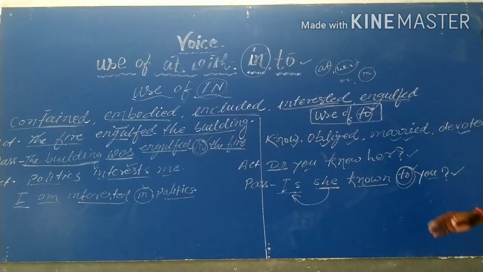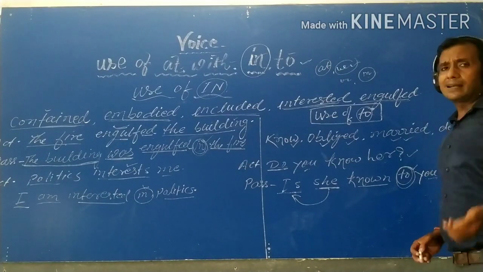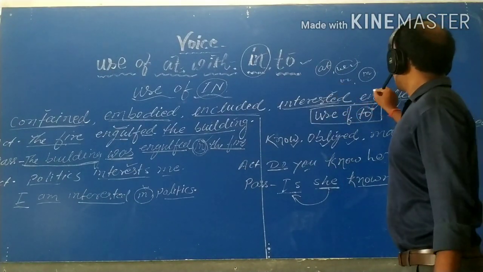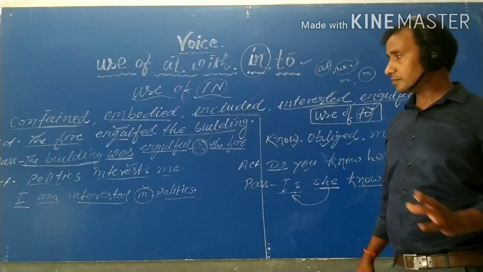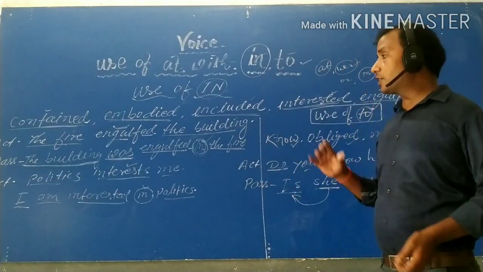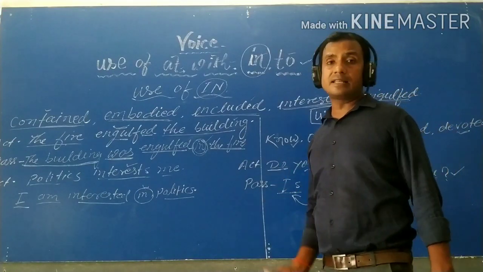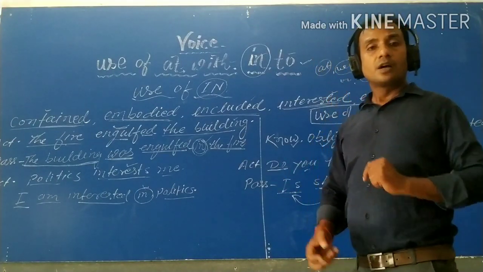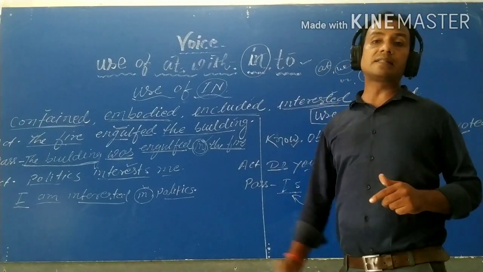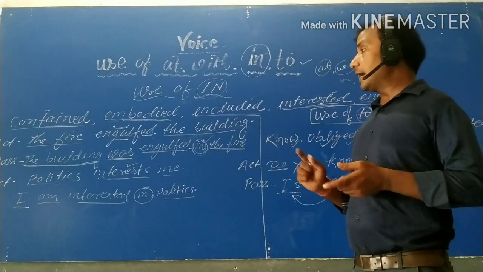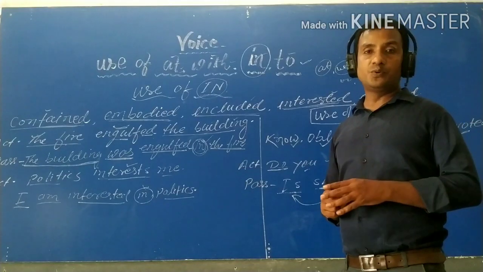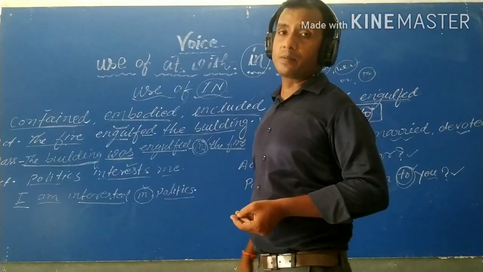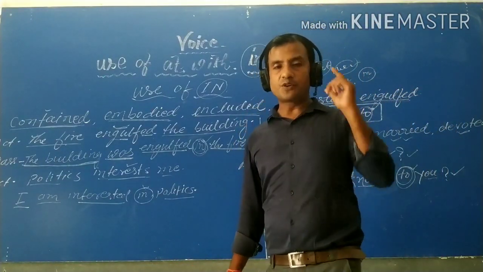So students, I think it has been clear now, and try to make at least a single sentence on all these words, then definitely it will help you a lot. And when I give you the exercise, then definitely you will be able to complete it, and each and every sentence will be correctly answered by you. So students, if there is any problem, then you can ask me. Thank you for watching this video.